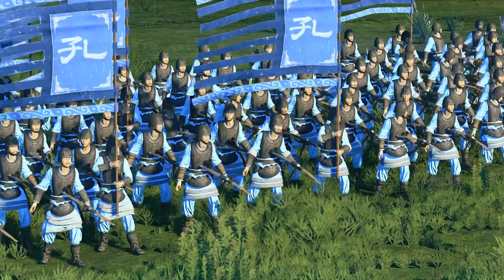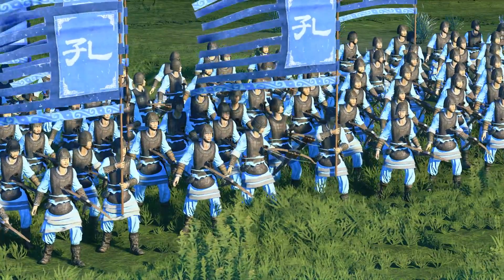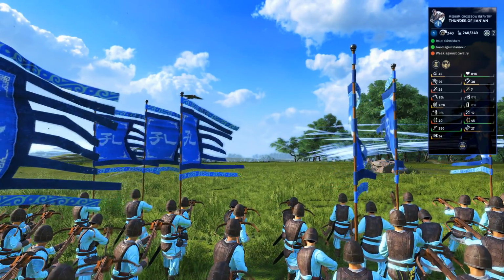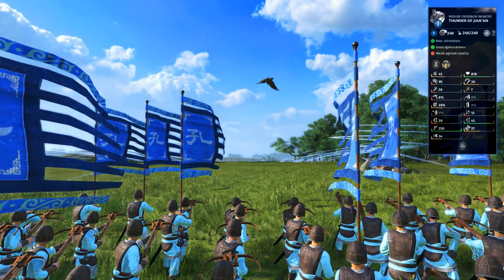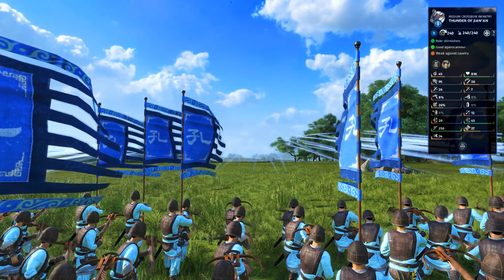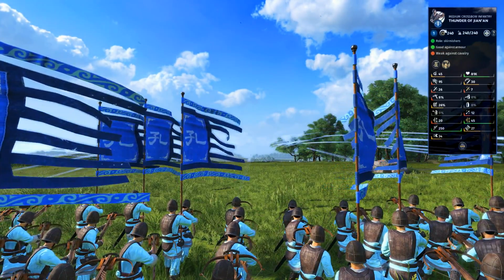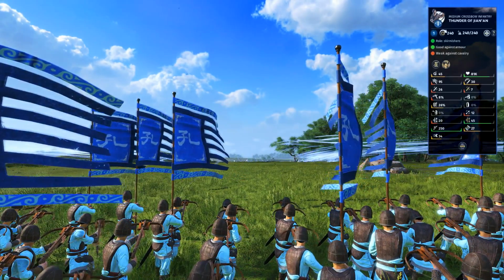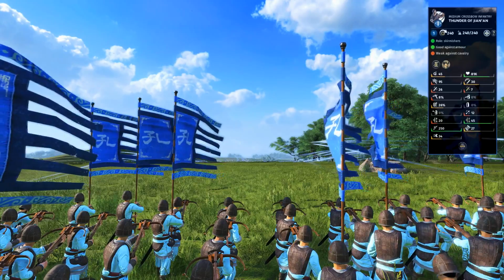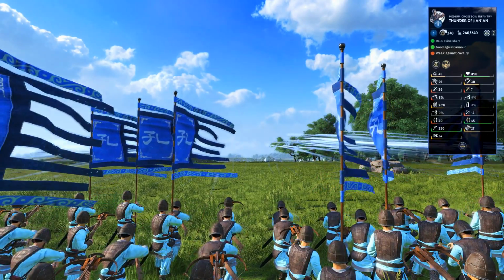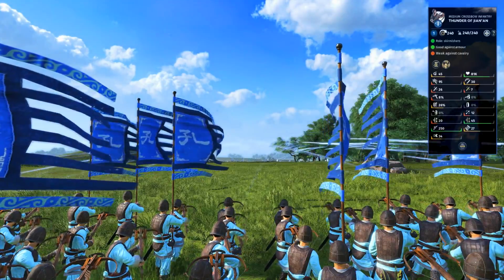Next up are the Thunder of Jianan, which are available to Kong Rong's generals once they reach level 6. If you like the Fury of Beihai, you'll love the Thunder of Jianan, as they are literally a direct upgrade, except for their movement speed due to the increased armor. Having said that though, they are mostly better in melee, which is somewhat irrelevant. They don't do any more damage at range, they just have a slightly higher ammunition count while being quite a bit more expensive. If you've got the money though, you can't go wrong with these, but due to the minor upgrades I generally stick to the Fury of Beihai.